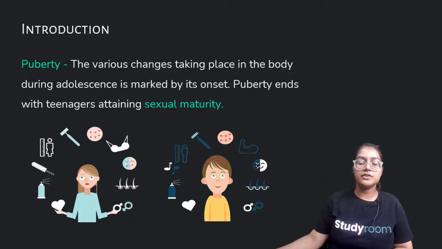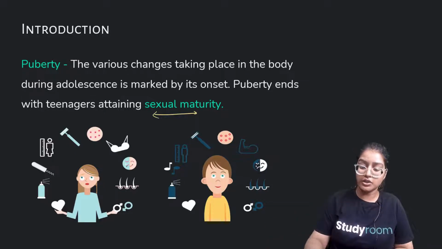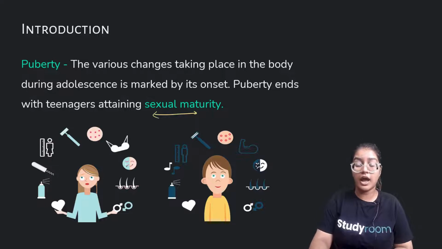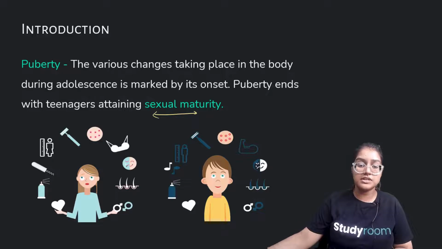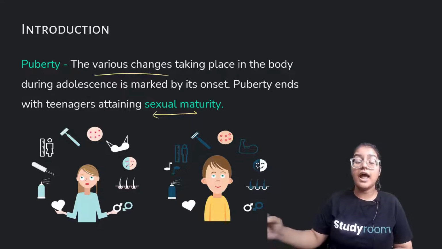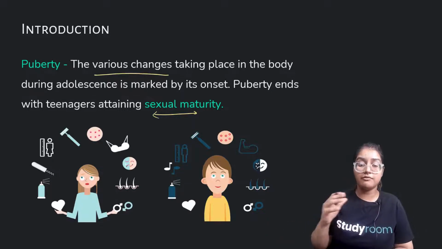Puberty ends with teenagers attaining sexual maturity. So when we are in our puberty period, and when we get away from the teenage period, we attain certain characteristics which define our sexual maturity. So those particular changes which happen in our body during the adolescence period. The word which I'm stressing here is changes, various changes, and most importantly it differs in males and females, or boys and girls. So this was puberty.